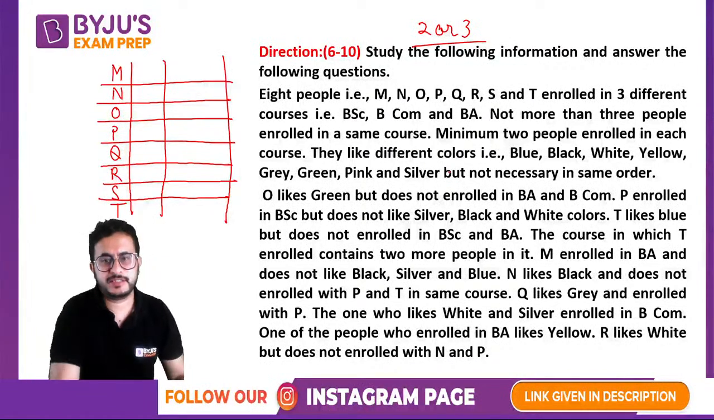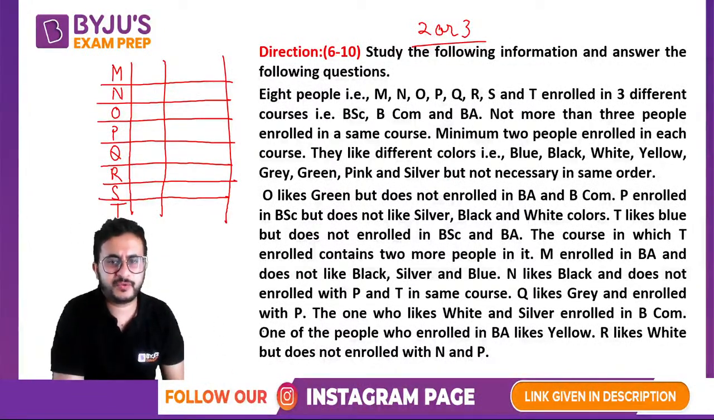All right, so let's see this. Always we should first quickly read and fill the information that is directly given to us, right? So it says O likes green. That is green. O is not enrolled in BCom and BA, and BCom. So that is the third one. That is BSc.